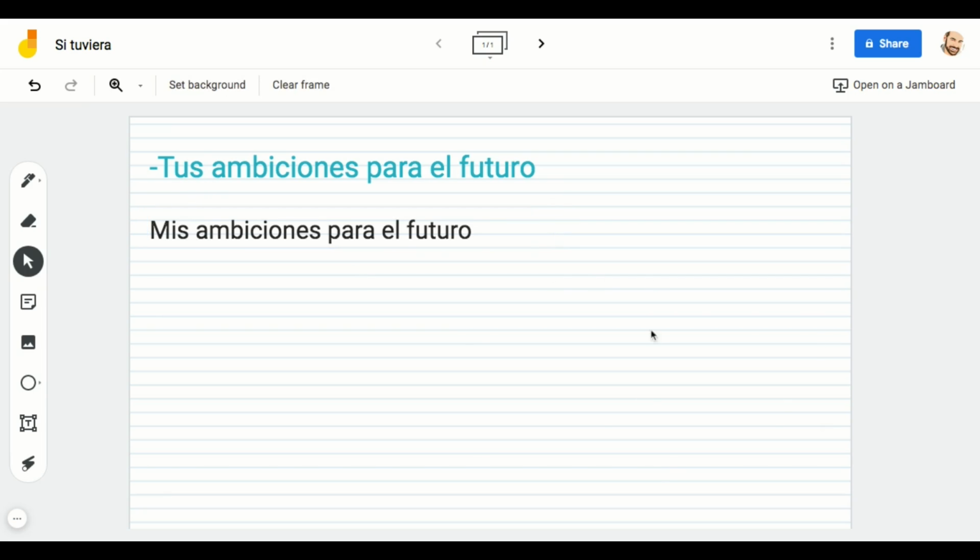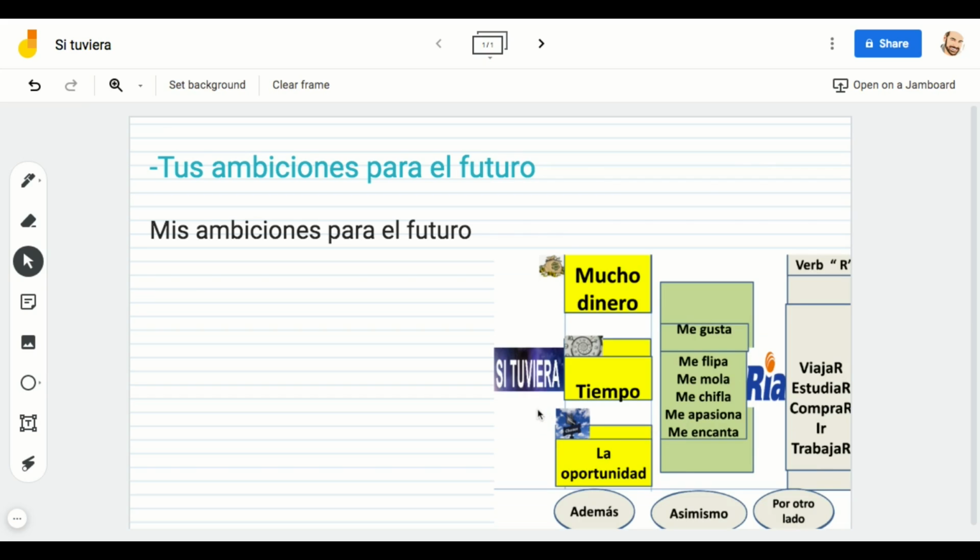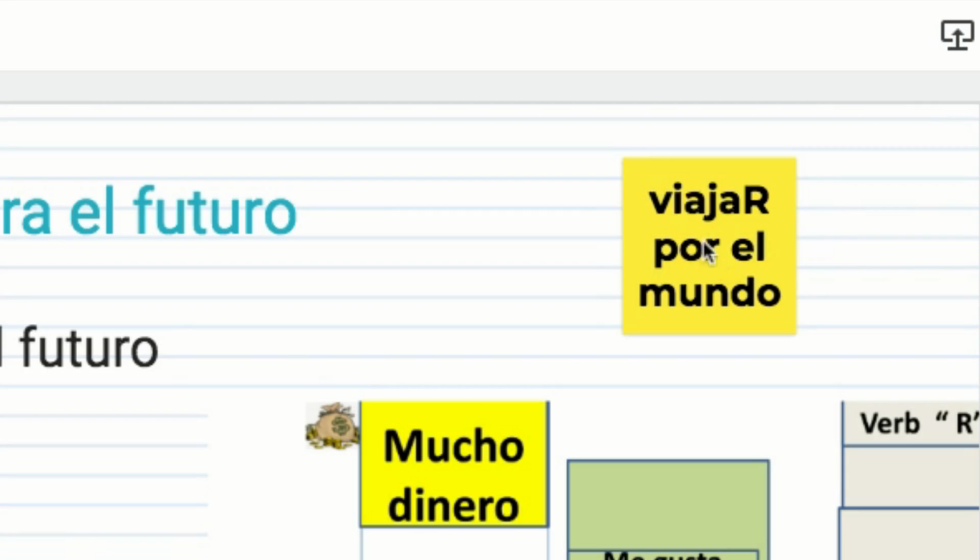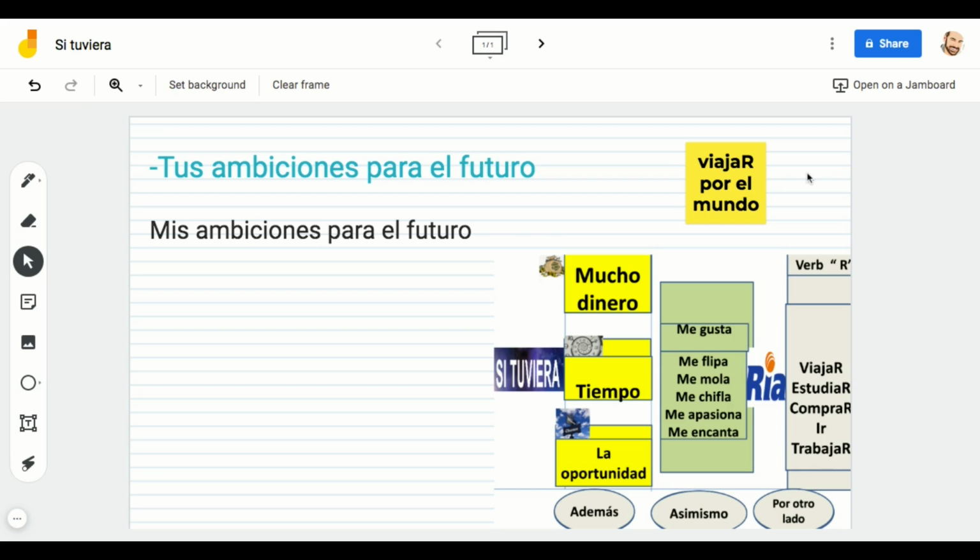Now we need the framing here, and then we can start writing our sentence using the frame. Again, we have to think of the verb that we are going to write about, a verb ending in R. For example, imagine that in the future, you would love to travel around the world. So we're going to use that particular verb: viajar por el mundo, ending in R, to travel around the world. And now we are going to include that in a sentence, for example, saying, if I had the opportunity, I would love to travel around the world.